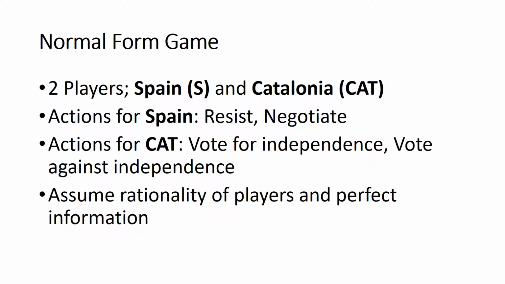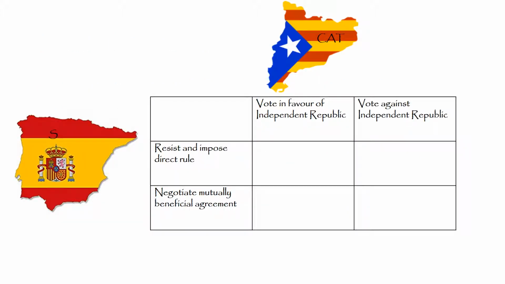In this game there are two players, Spain and Catalonia. There are two possible actions for Spain: resist and impose direct rule over Catalonia, or negotiate a mutually beneficial agreement. The two possible actions for Catalonia are voting in favour of an independent republic or voting against an independent republic. We assume that players are rational and that there is perfect information.